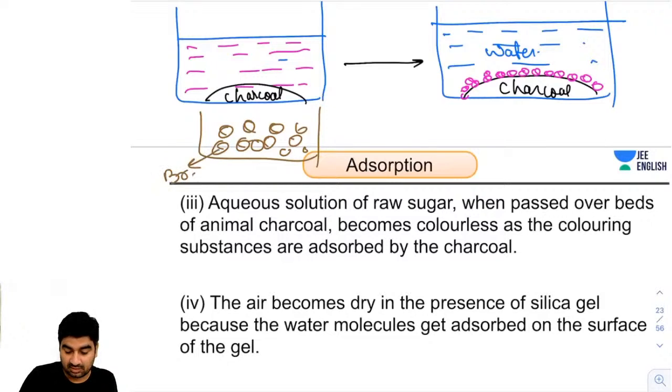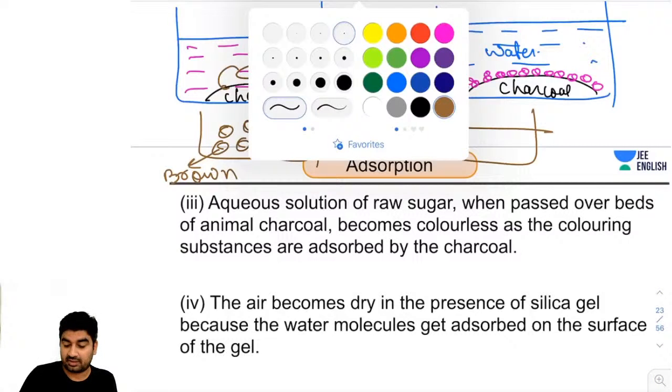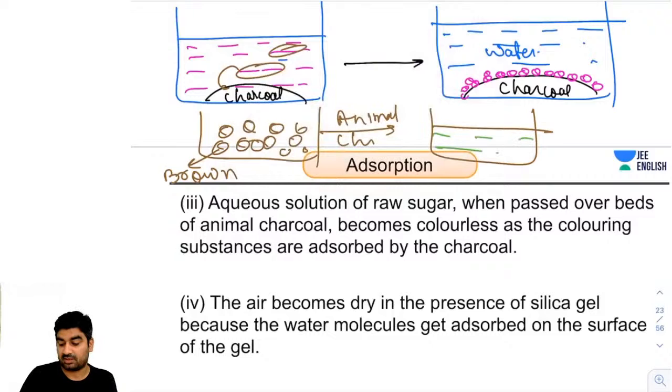The color of raw sugar is brown. Once you pass it through animal charcoal, like here the pink color was adsorbed by this charcoal, the animal charcoal will adsorb it and your solution will become colorless.